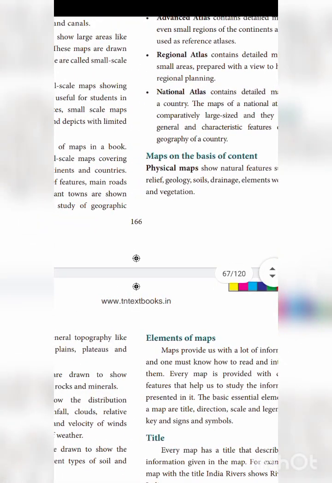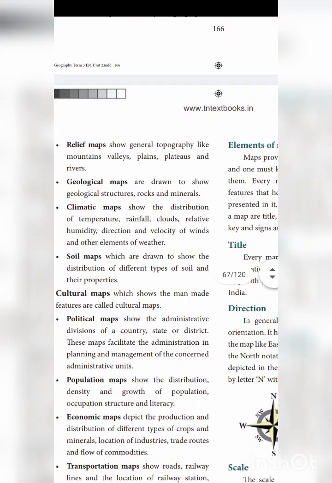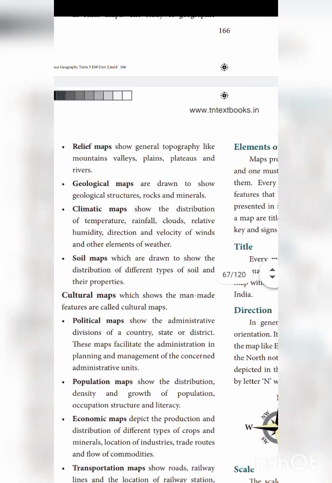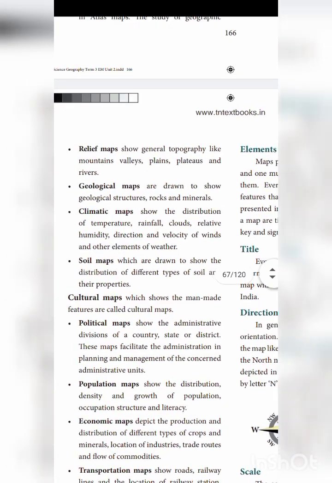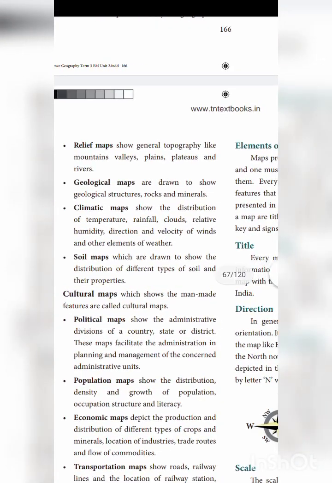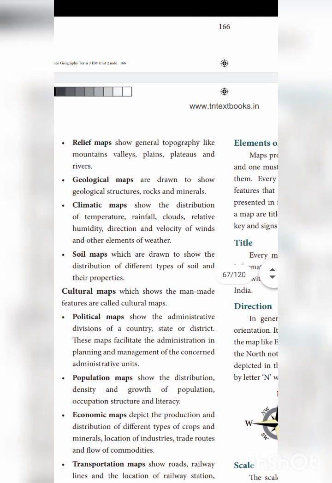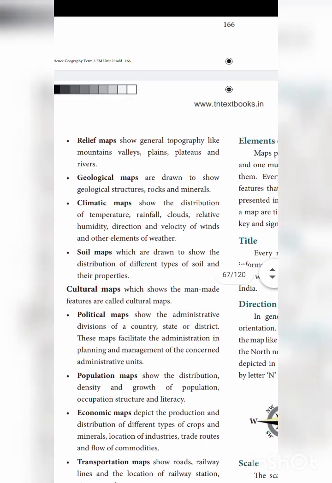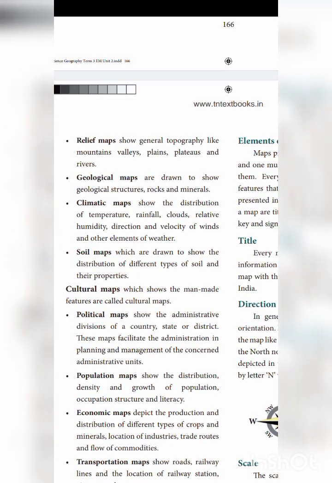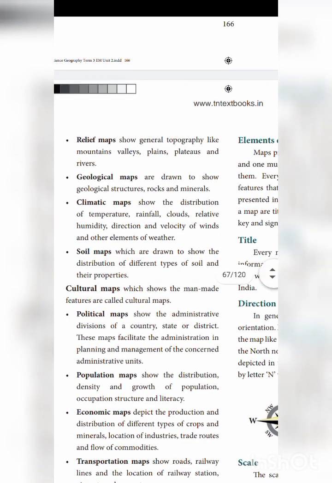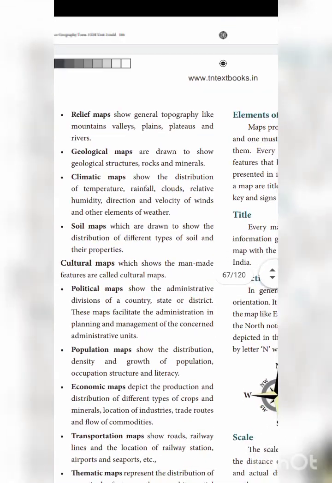Okay, and then next one, relief map. What is relief map? Generally a topography like mountain, plains, plateaus and rivers you can have in a relief map. And then geological maps are drawn to show geological structures, rocks and minerals, where you have minerals and what is a boundary, and what are the rocks you can see.